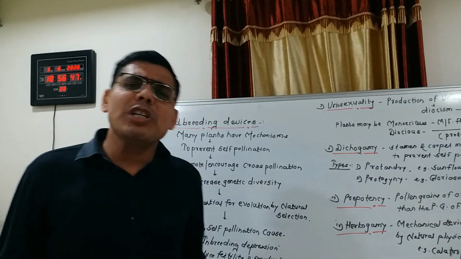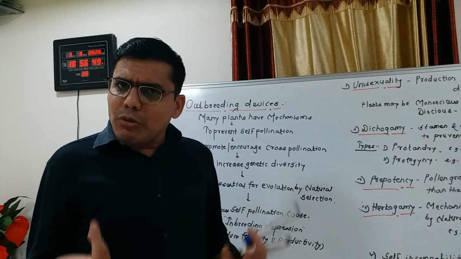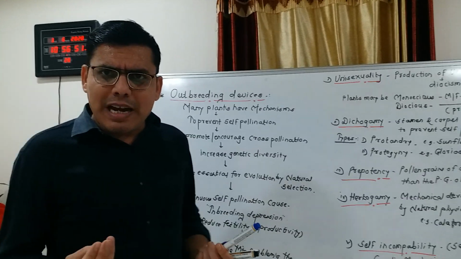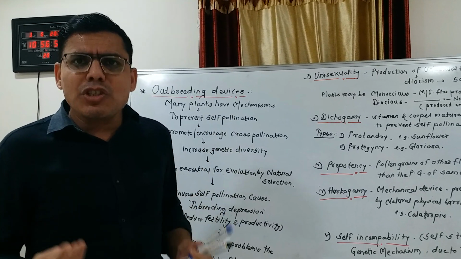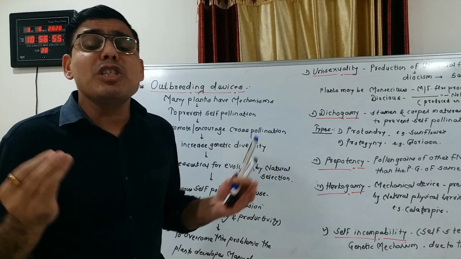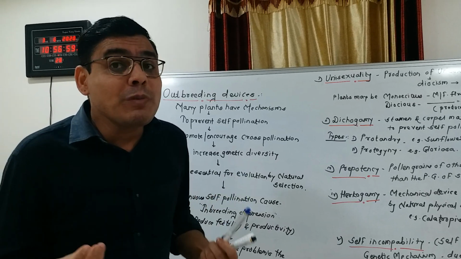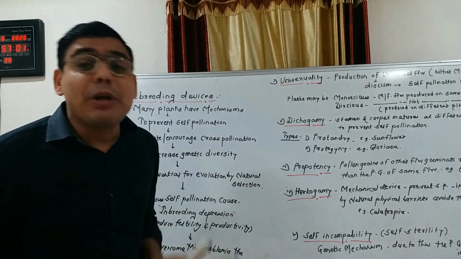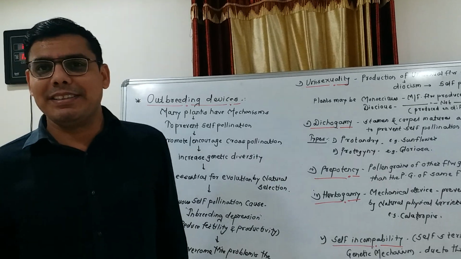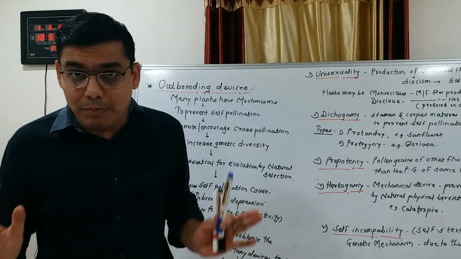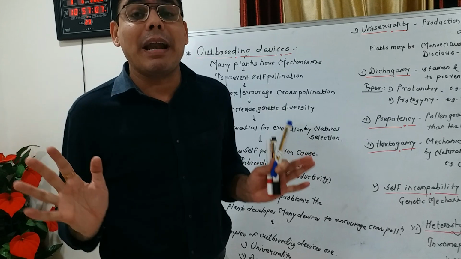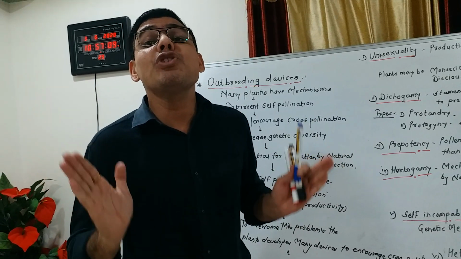What are monoecious plants? Monoecious plants are plants in which both male and female flowers are produced on the same plant.